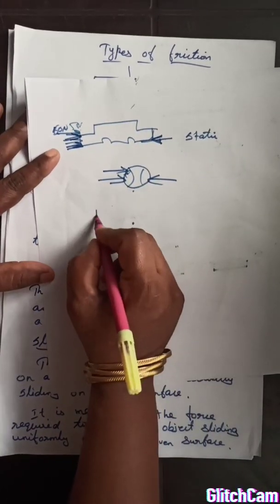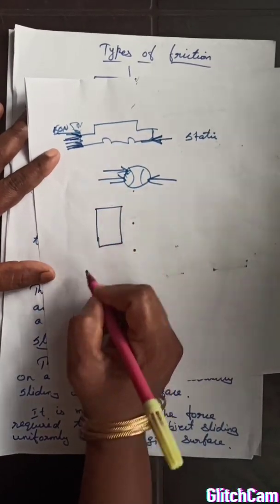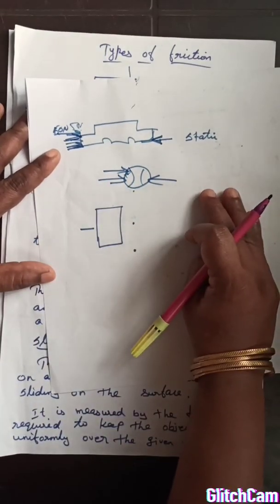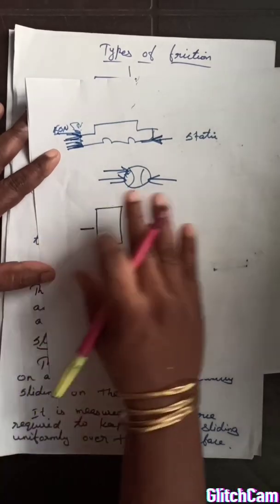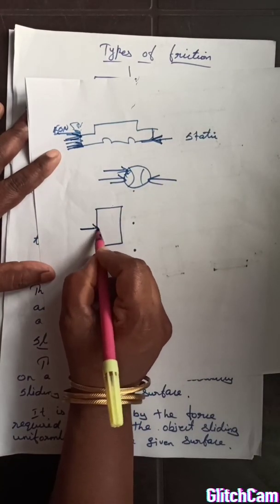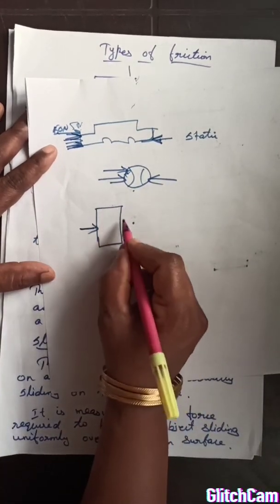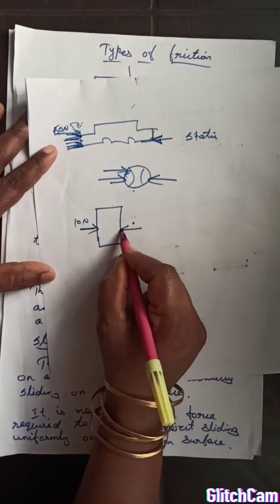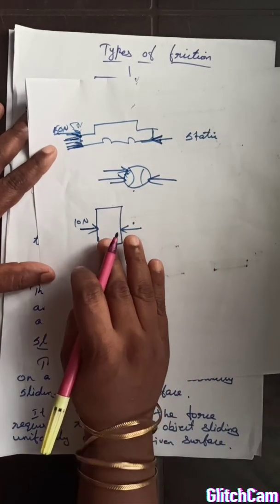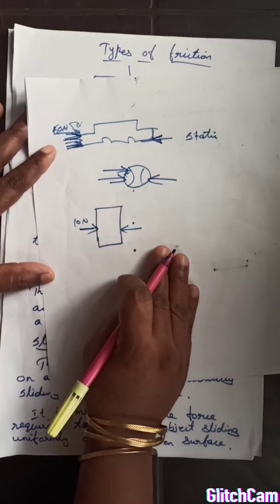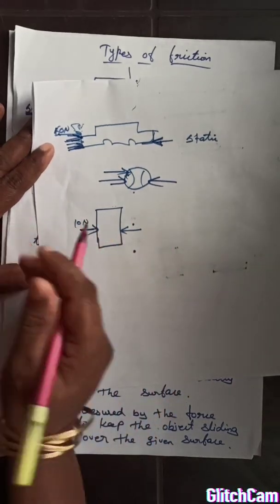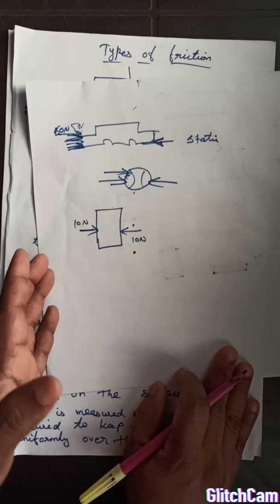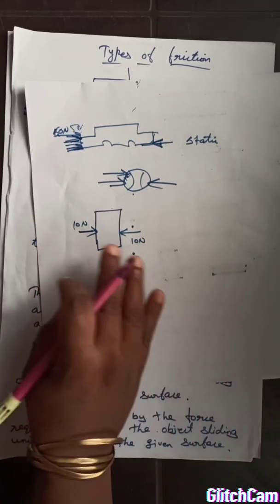Okay, imagine this is one cupboard. You want to change the cupboard position from here to here. That is not looking nice in that place, so you want to change the position. Now you are applying a force, but there is no movement. That means if you are applying 10 Newton force and there is no movement, what is the meaning of no movement? On the other side, the same force is acting. So 10 Newton force is acting in the opposite direction. That will not allow the object to move. They cancel each other.